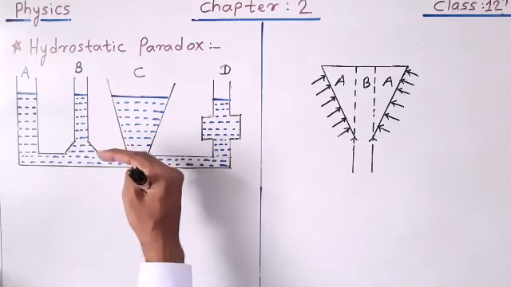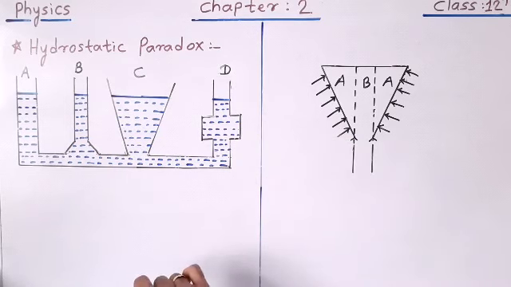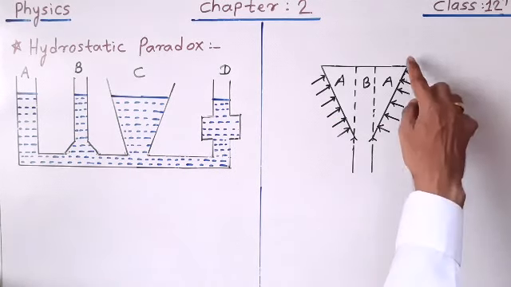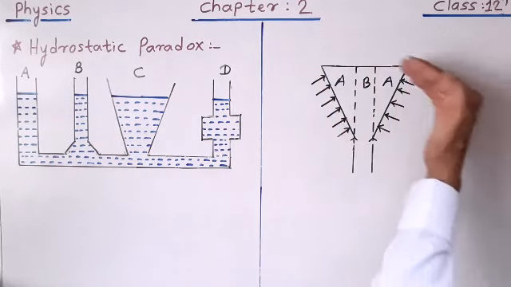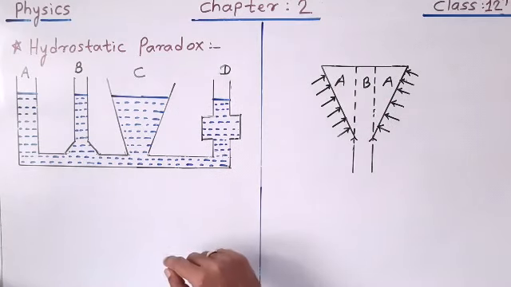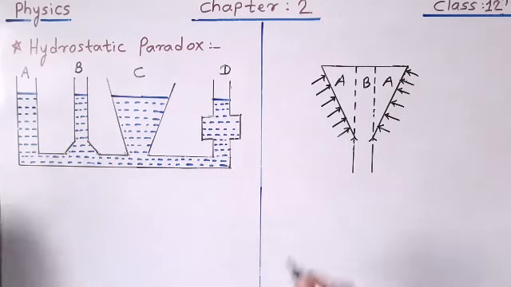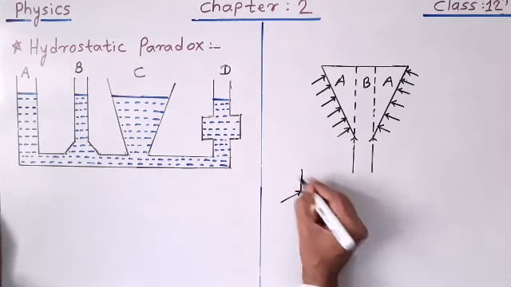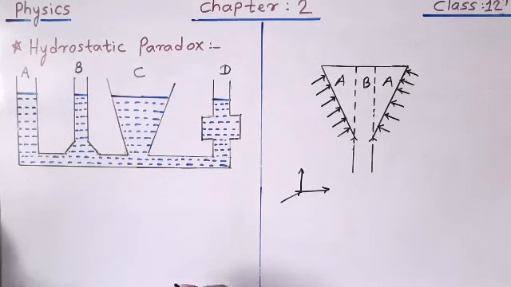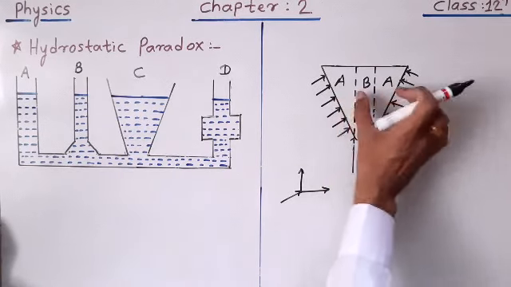Let us clear this point by considering a part of vessel C. You can see here another figure which is a part of vessel C. You can see that the force exerted by the walls of the container on the liquid is perpendicular to the walls of the container. All these forces can be resolved into 2 components, one horizontal and one vertical. The vertical components of all these forces balance the weight of the liquid inside the vessel.